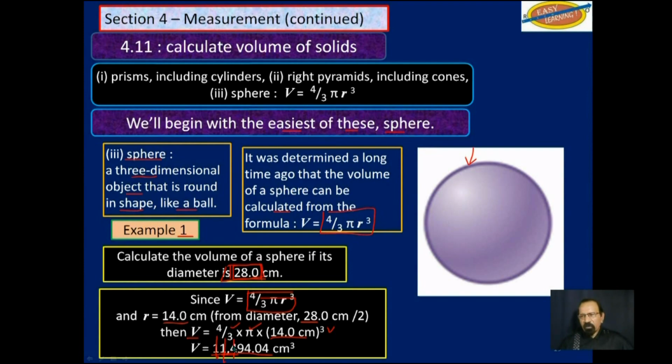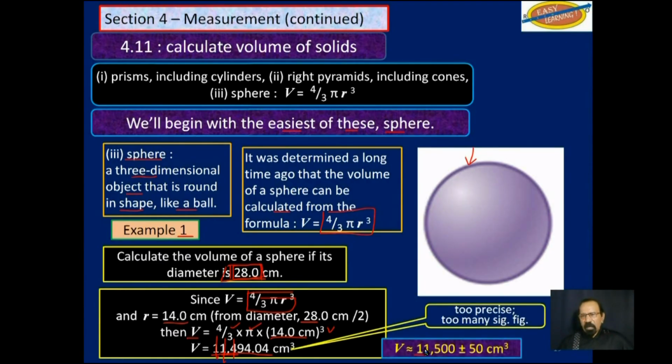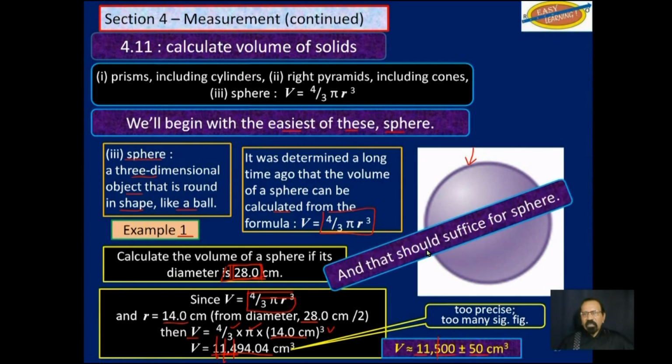We have to round off at that 4, which is the hundredths position. So we get 11,500, and since we are rounding off at the hundredths position, we take half of that position, half of the 100, which would give us 50 for our uncertainty, our margin of error. And that should suffice for sphere. Any sphere you want to find its volume, that is what you will do.